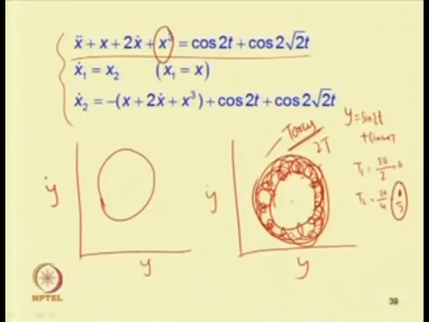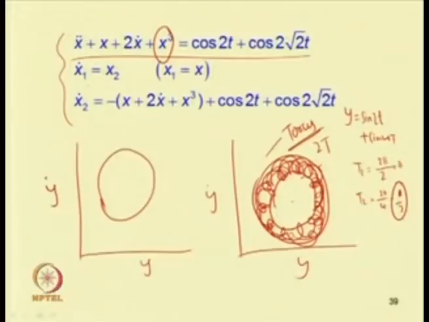To use numerical methods, we can write the second order differential equation as a set of first order differential equations. The first equation is x 1 dot equal to x 2, and the second equation, x double dot, will be equal to minus x minus 2 x dot minus x cube minus cos 2t minus cos 2 root 2 t.